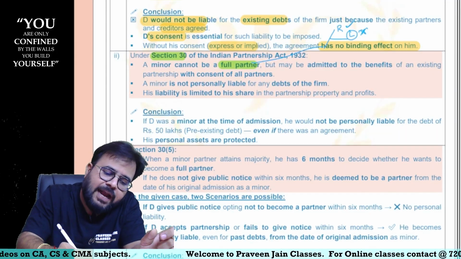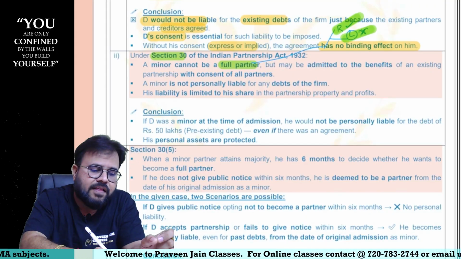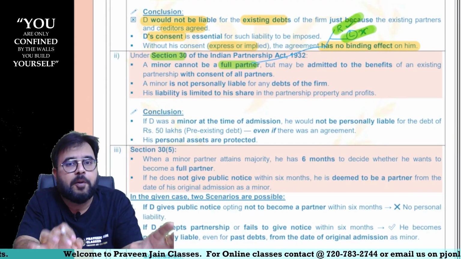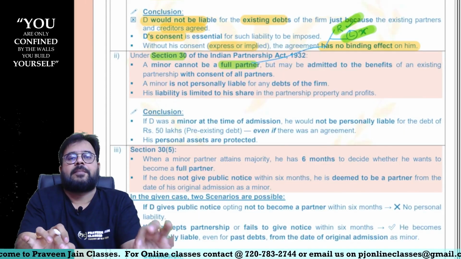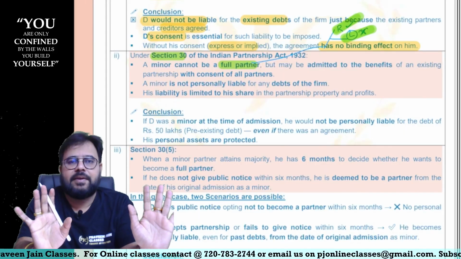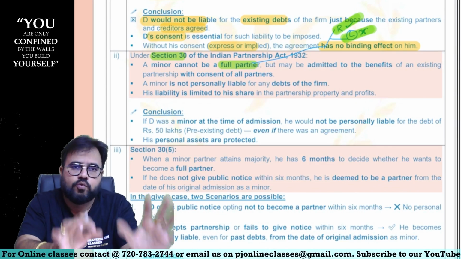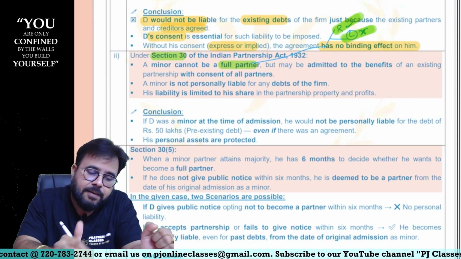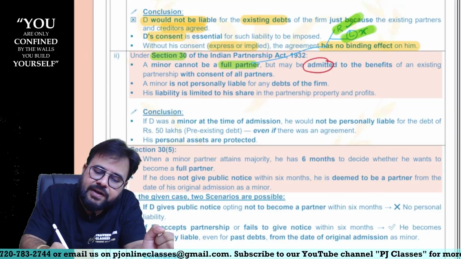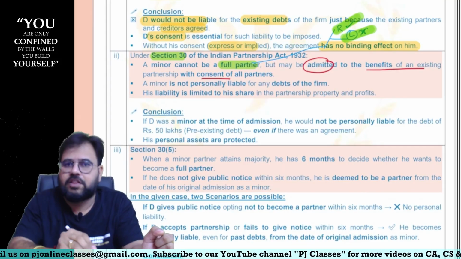He is only admitted for what, sir? Benefits, and not for what, sir? Liabilities, sir. That is the reason I say a minor is not a full partner. A minor is only admitted to the extent where benefits are there. Minors can be taking that benefit, sir. Hence, I don't call a minor a full partner. That's the reason I use this language, sir. A minor cannot be a full partner, but he may be admitted to the benefits of the existing partnership with the consent of all the members, sir.